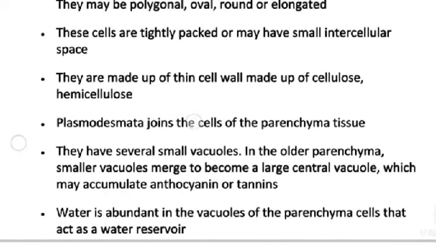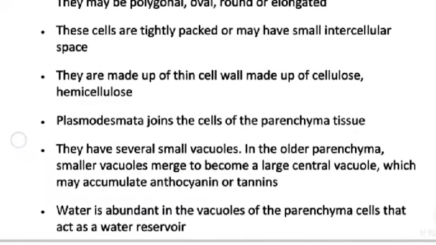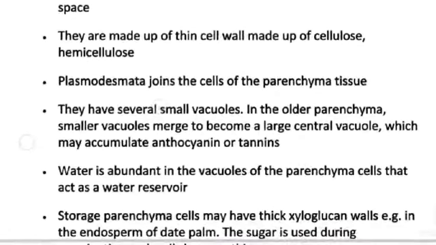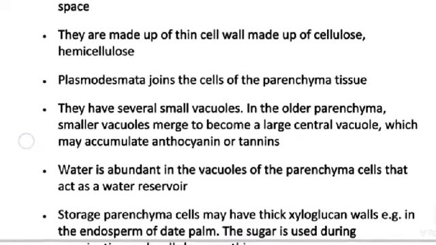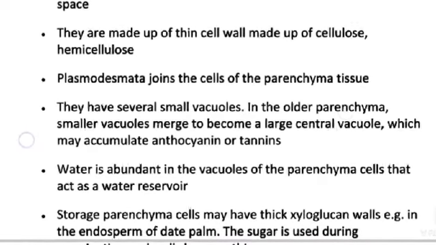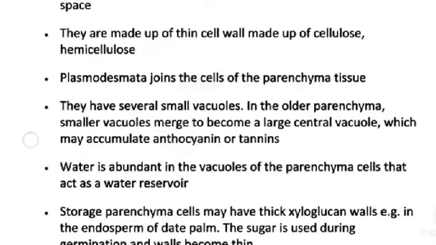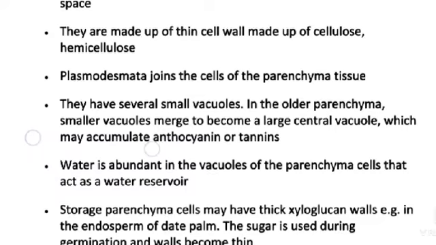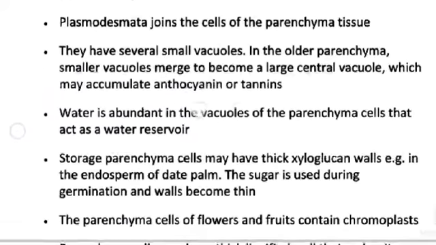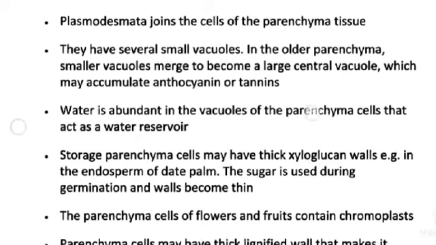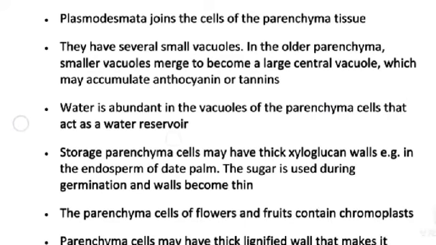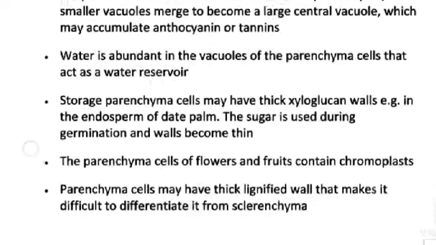Plasmodesmata join the cells of the parenchyma tissues. They have several small vacuoles in the older parenchyma. Smaller vacuoles merge to become a large central vacuole, which may accumulate anthocyanin or tannin. Water is abundant in the vacuoles of the parenchyma cells that act as a water reservoir.